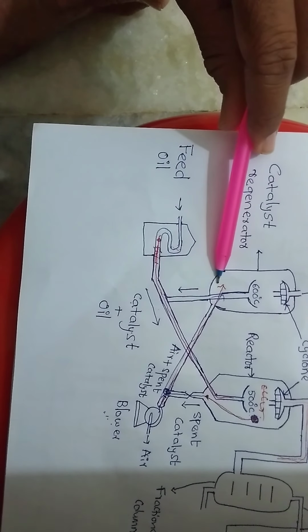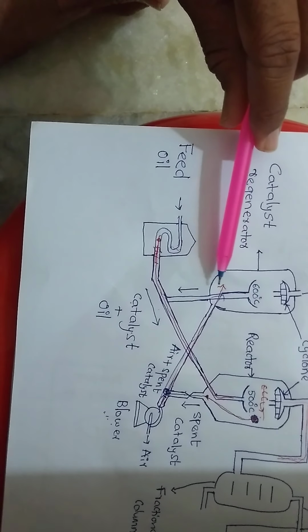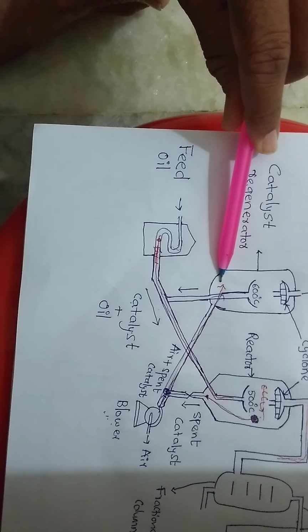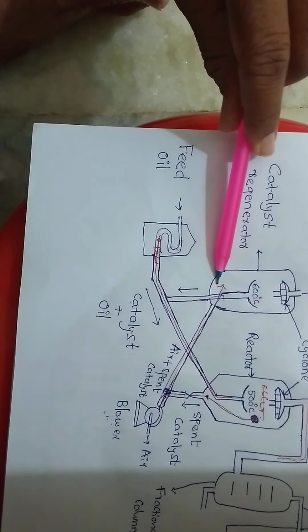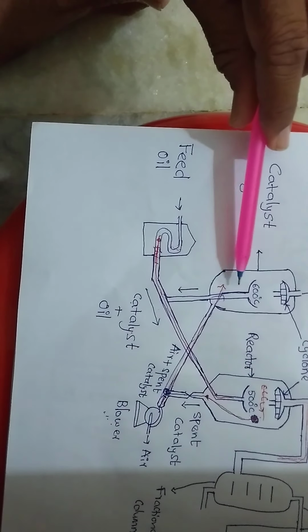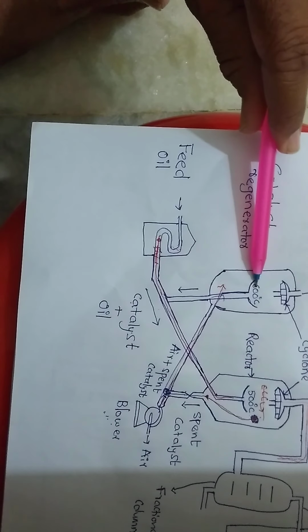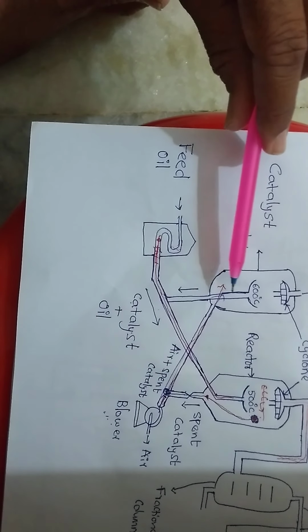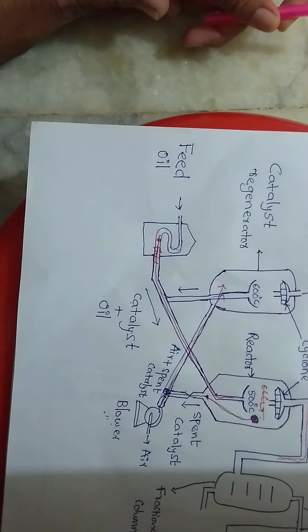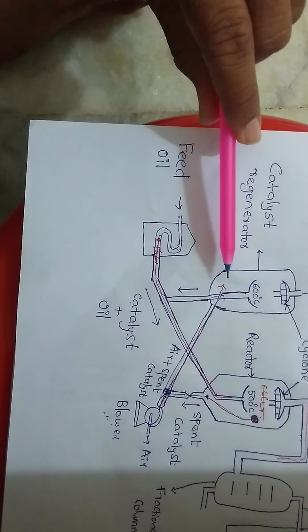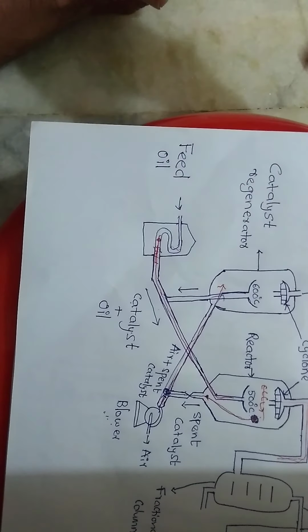What is coming into the regenerator? Deactivated catalyst plus air. Heating a substance in presence of air at 600 degrees centigrade is called a combustion reaction. So overall, a combustion reaction takes place in the catalyst regenerator, right?